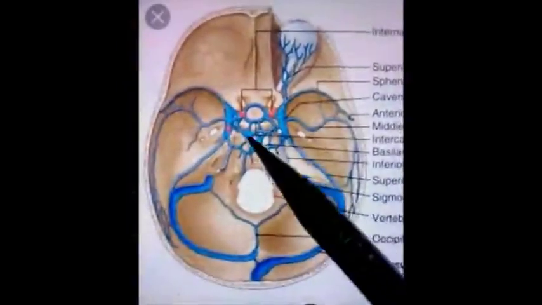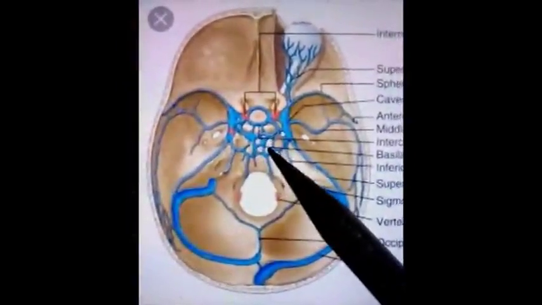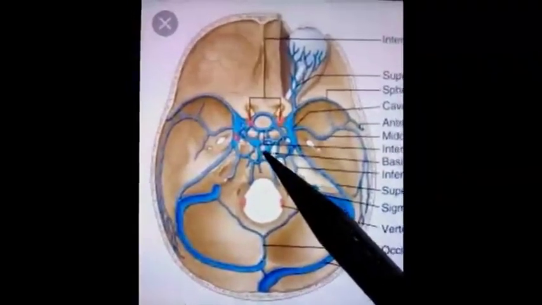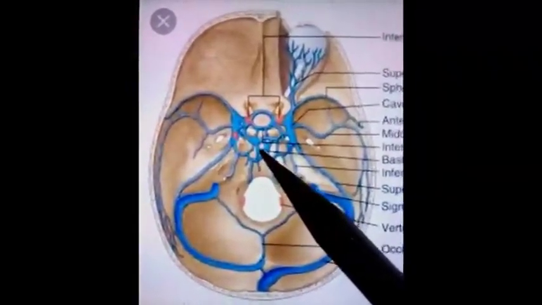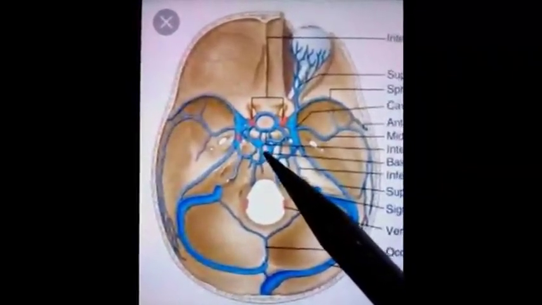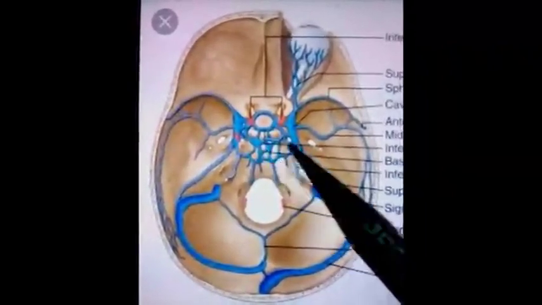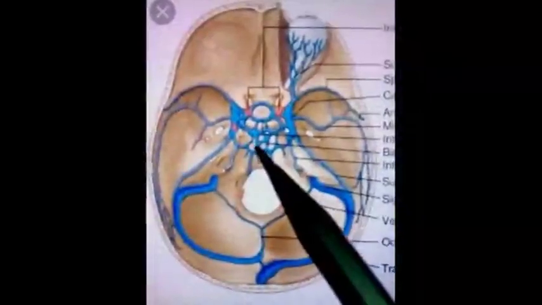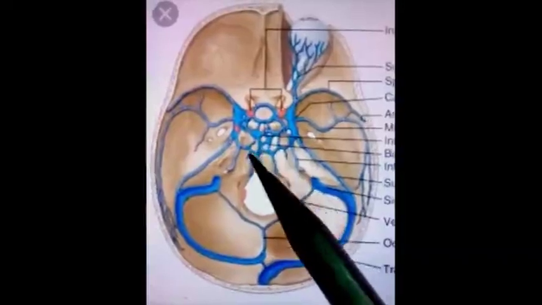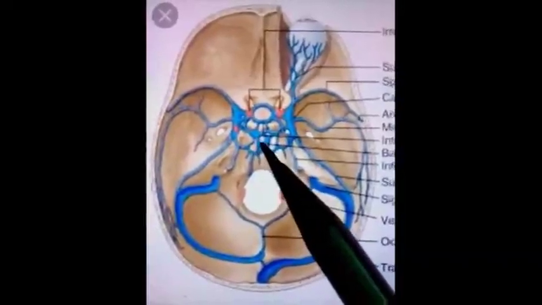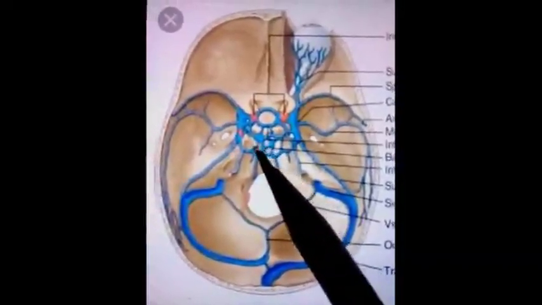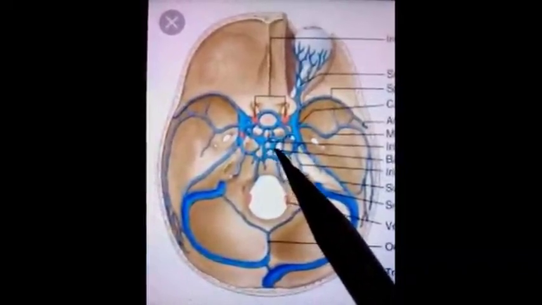Next is the basilar plexus of veins. Basilar plexus of veins is a network of veins present over the clivus of the skull. Clivus is also known as the basilar part of the occipital bone. So over this clivus there is a network of veins.